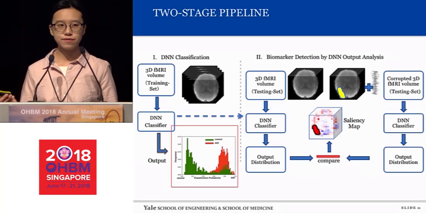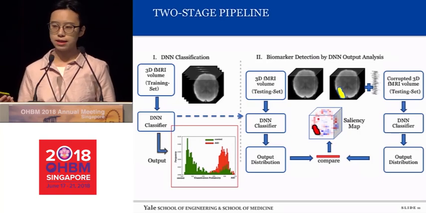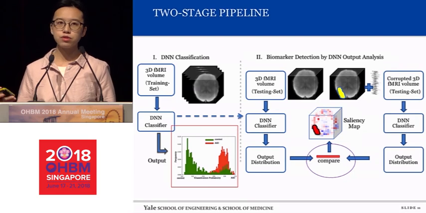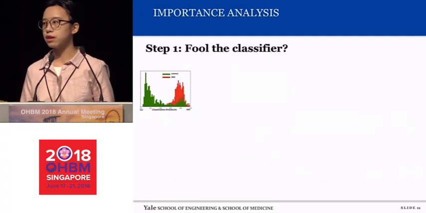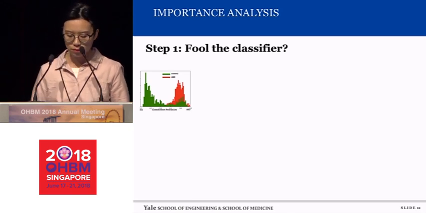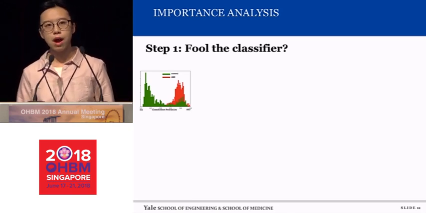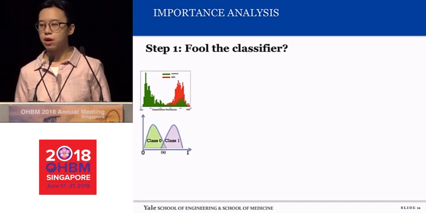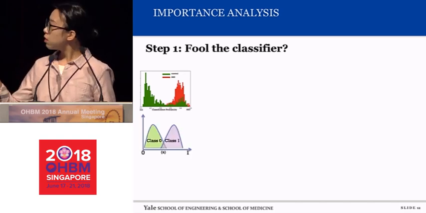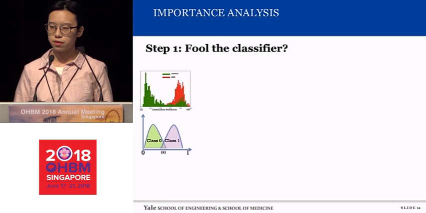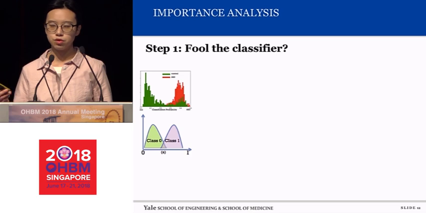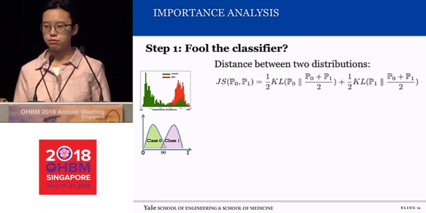And for the first stage, you have seen the output of our deep neural network, like this kind of distribution. Then we also generated a cropped image. How can we make the comparison between the original distribution and the cropped distribution? First step, we want to test whether the cropped image follows the classifier. What does that mean? So here, to make it simpler, I draw a simple graph. From the classifier, we basically generate these two distributions from our input from two groups.